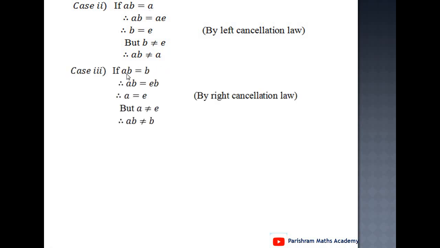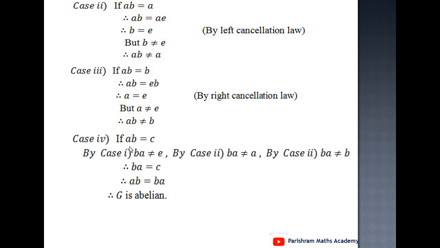Case third, if AB equal to B. If AB equals B, at that time AB can be expressed as E into B, because E is the identity element. Again by right cancellation law, we get A equal to E. But A and E are different elements. Therefore AB is not equal to B. It means AB is not equal to A, and AB is not equal to B.